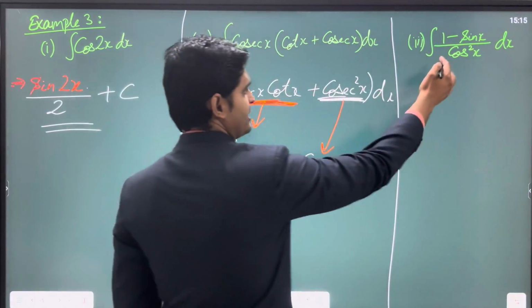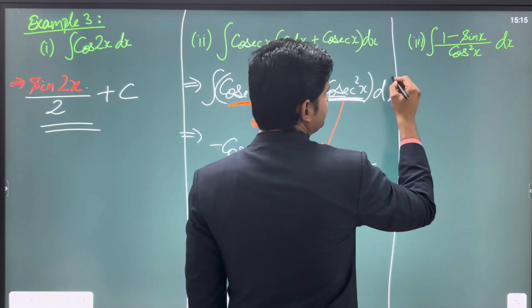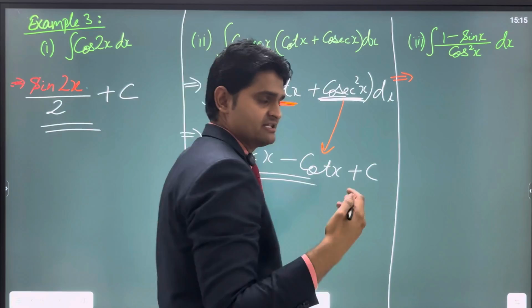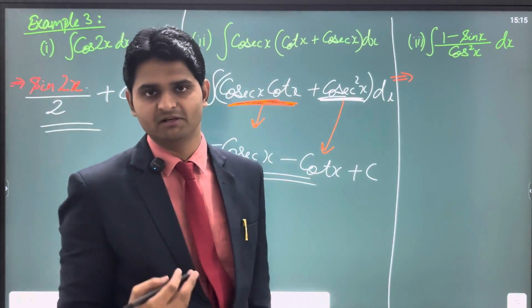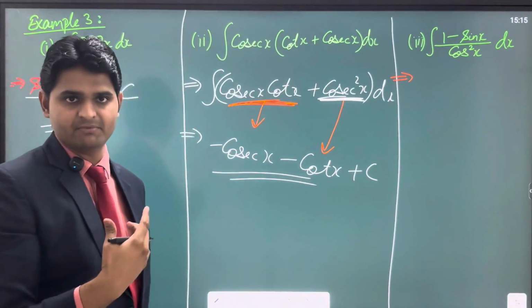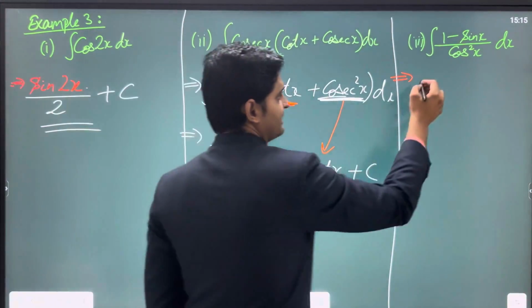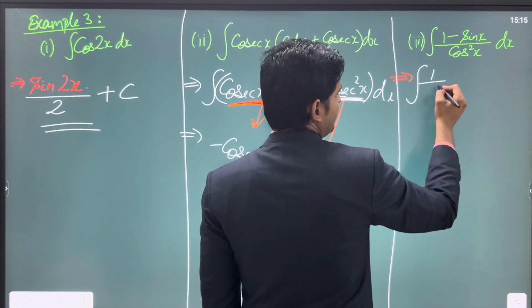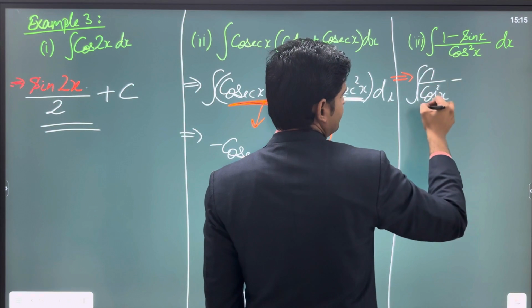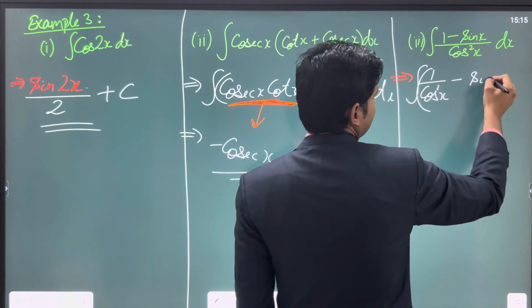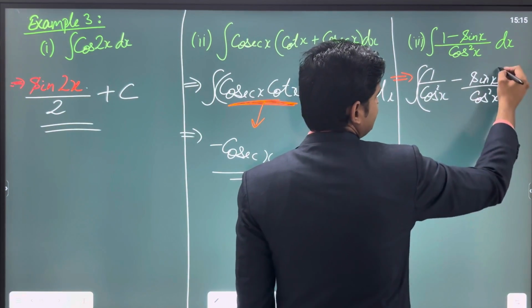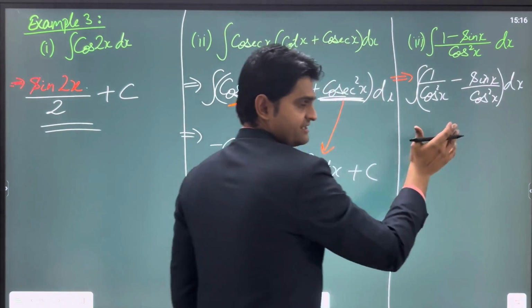Now let's look at this question. When you have to integrate this, directly we cannot integrate. Let's try to make it in a simple and easily integratable form. How will we do it? We'll segregate it the way we have done in the other question. We can write it as integration of 1 upon cos square x minus sine x upon cos square x. I have just segregated the terms.